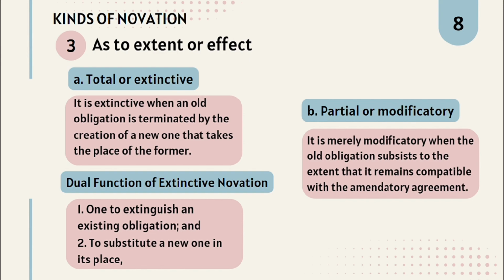It means when there is only a modification or change in some principal condition of the obligation. And also termed imperfect or improper novation. The obligation still remains in force except insofar as it has been modified. Should there be any doubt as to whether the novation is total or partial, it shall be presumed to be merely modificatory.